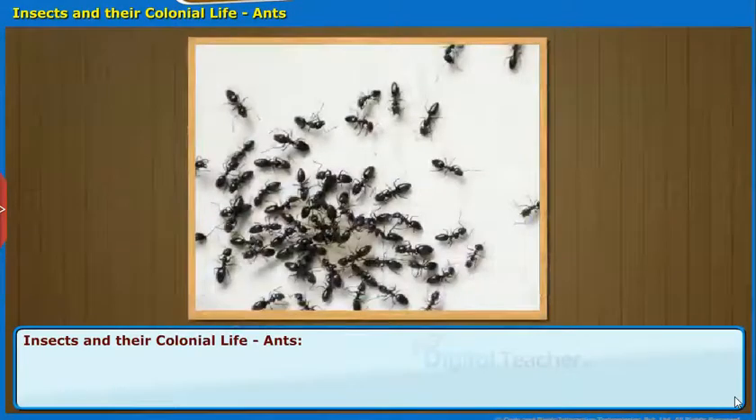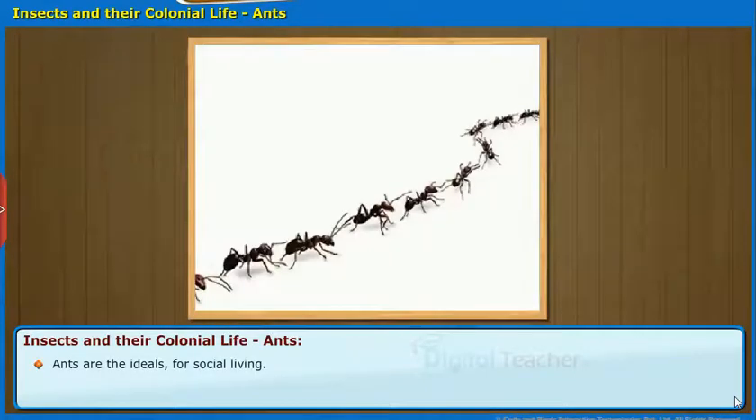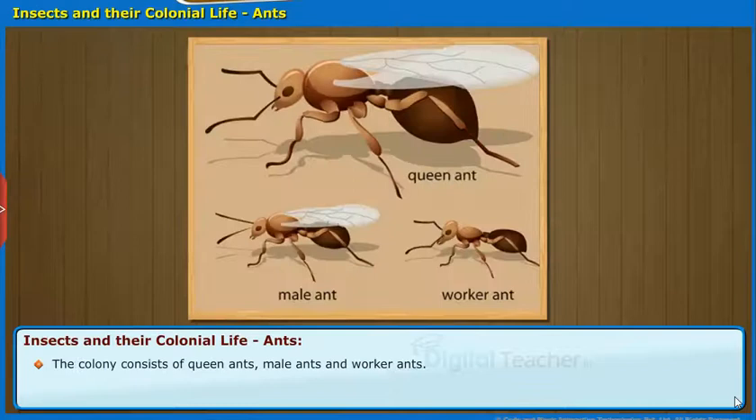Let us know the lifestyle of ants. Ants are very small creatures. These small creatures teach us a lot of things. Ants are the ideals for social living. There is a discipline and division of labor in their colonies. The colony consists of queen ants, male ants and worker ants.